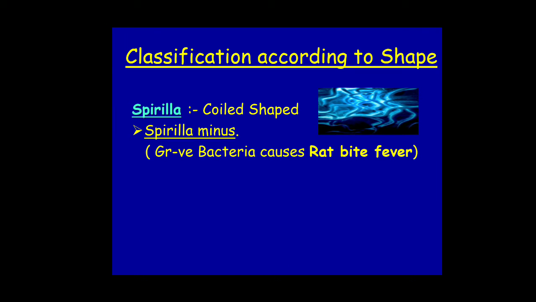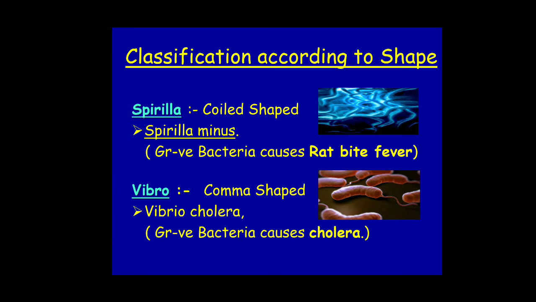Friends, the coiled-shaped bacteria are called Spirilla, and the example is Spirillum minus. They are gram negative bacteria and cause rat bite fever. And the comma-shaped bacteria are Vibrio bacteria, and the example is Vibrio cholerae. Cholera is caused by Vibrio cholerae. These are gram negative bacteria and comma shaped.